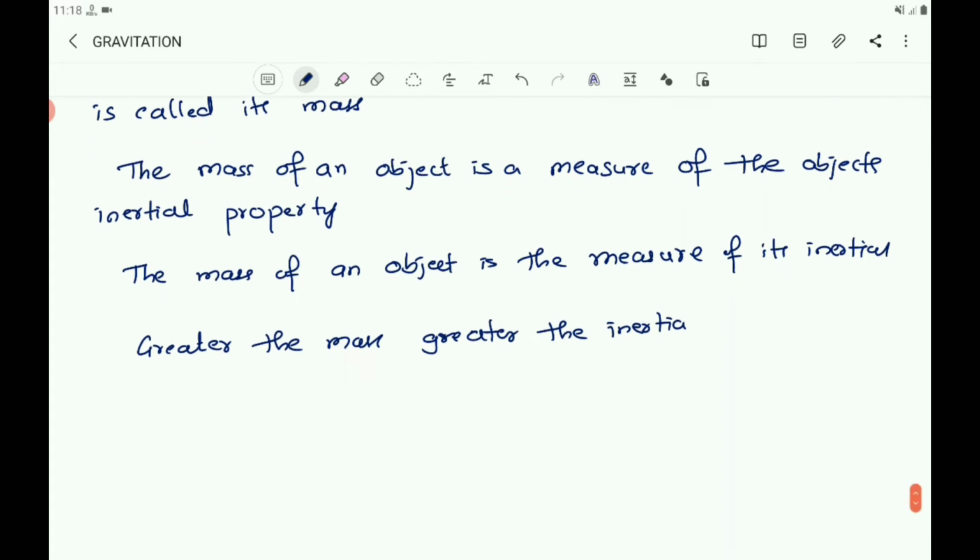Then also you write SI unit of mass. What is the SI unit of mass? SI unit of mass is kilogram. It is abbreviated as kg. In short, you can say it is kg. And also you know that the mass of a body cannot be zero.